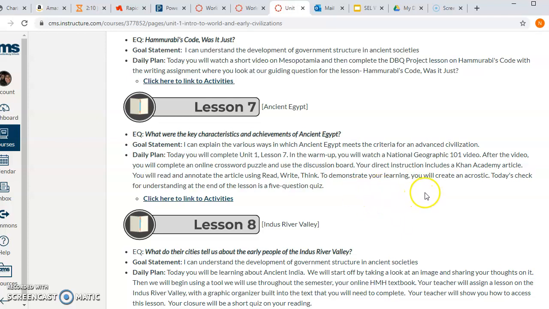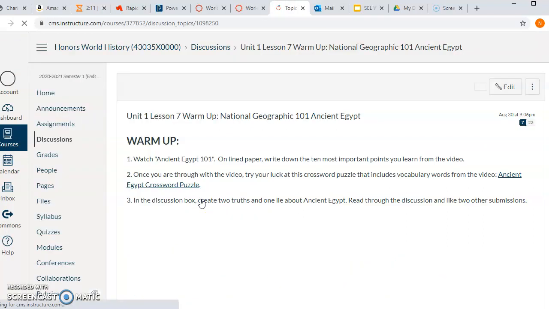To demonstrate your learning, you are going to also create your own acrostic poem, okay? And with that acrostic poem, you're using the topic of Egypt, EGYPT. And then finally, at the end of that lesson, there is a 5-question quiz. Let's click the link to the activities so you can see what they look like.